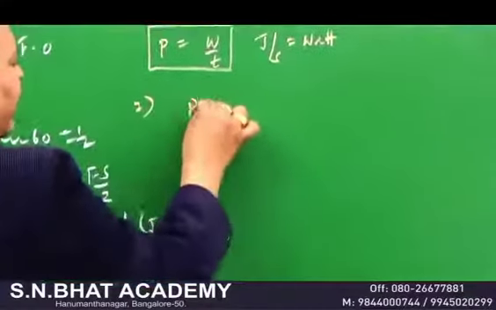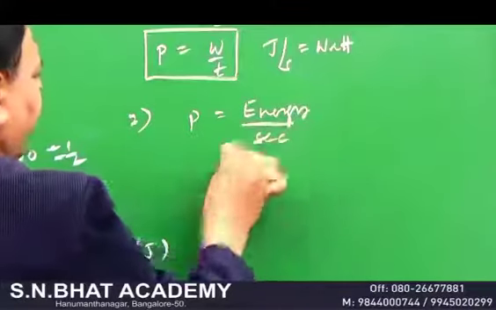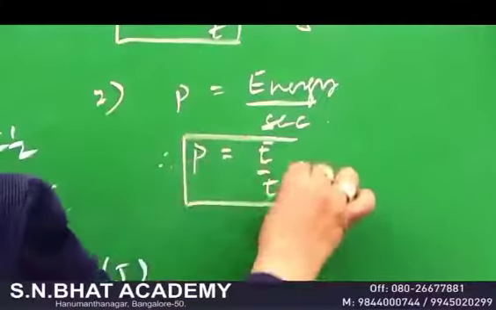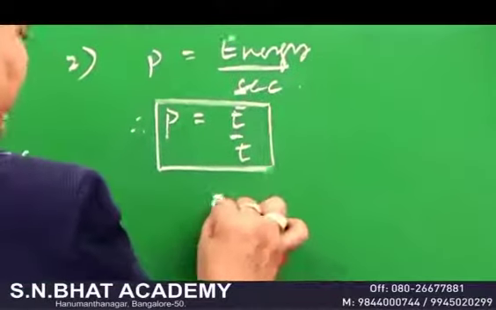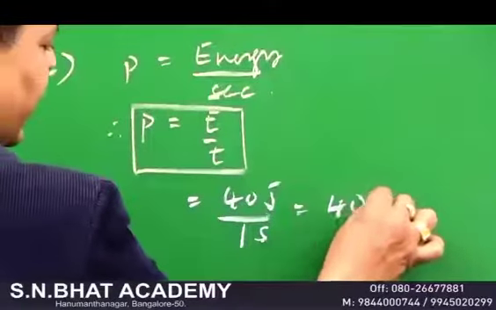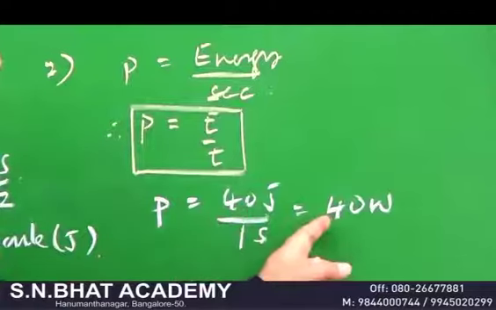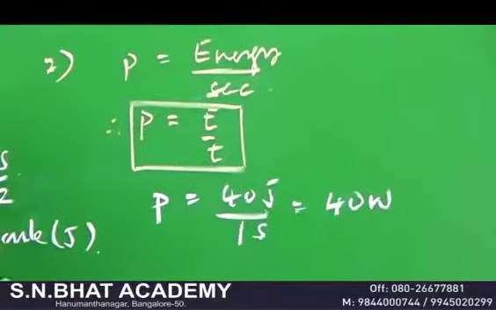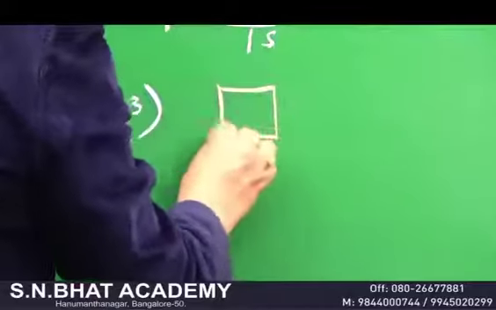The second definition of power is the amount of energy emitted per second. That's why we write P is equal to energy given out by time. It is also very important. When you talk about a bulb, your bulb is 40 watt means it is giving out 40 joules of energy in 1 second. That's what we mean to say that power of the bulb is 40 watt. This also, when you come to sound, 40 joules per second means it's giving out 40 watt.